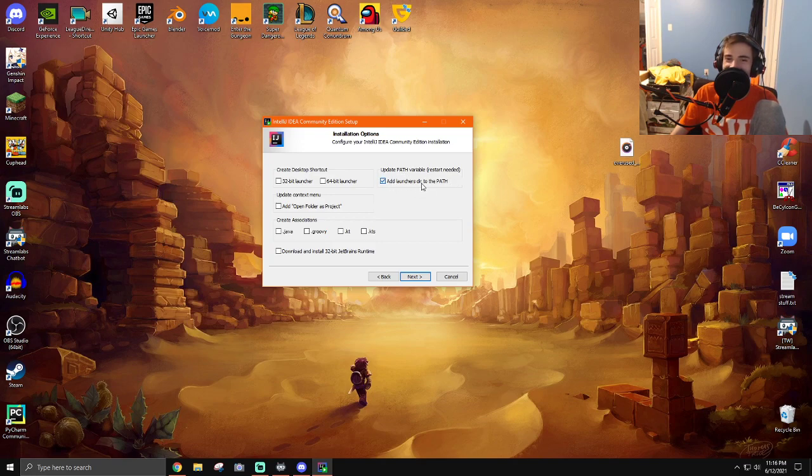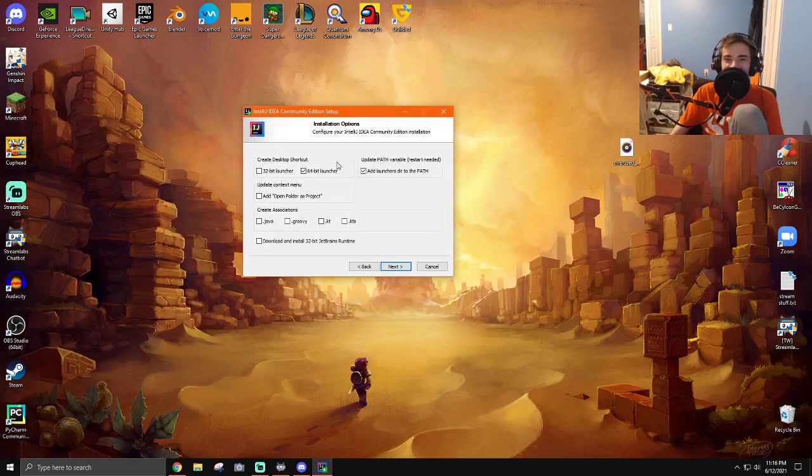Don't I need to add launchers dir to the path? You can do that, sure, but I have to restart my computer. Also, what is the difference between 64 and 32? Why just make a shortcut for me? It's not really that difficult.